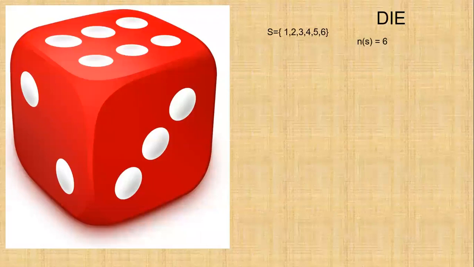Now we're going to learn about a die. See, all of you know, you can play many games with this, correct? So you get different numbers: 1, 2, 3, 4, 5, 6. It means total number 6. That's the possibilities when you throw a die. Your sample space is 6 numbers, whether you get any one number.